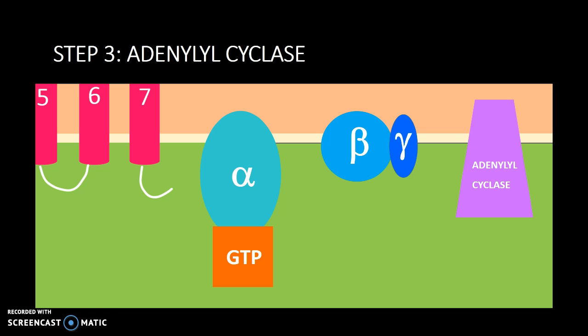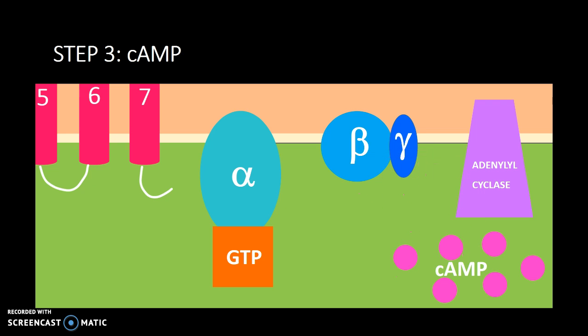So next what we're going to see is the alpha subunit and GTP are actually going to separate here from the beta and gamma subunits. And then they're going to interact with adenylyl cyclase, right there, that just emphasized. And what that does is it's actually going to initiate an increase in production of cAMP. So we see that here, the adenylyl cyclase is going to pop out a bunch of these cAMPs. So cAMP is really important because that's going to be the initiator of the next step.